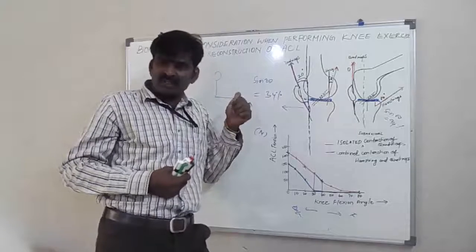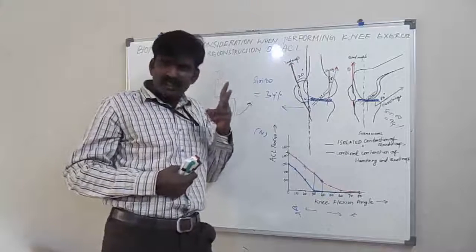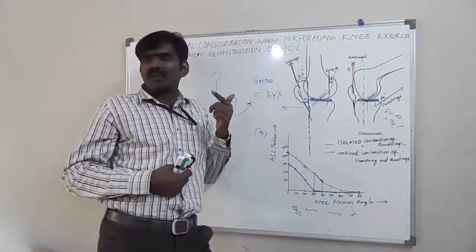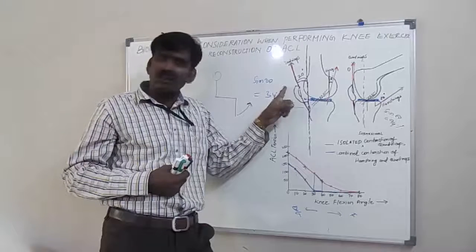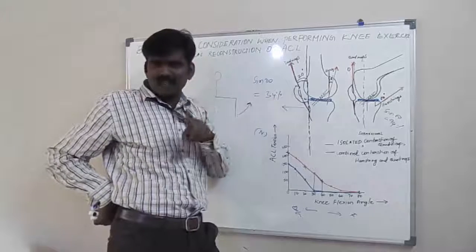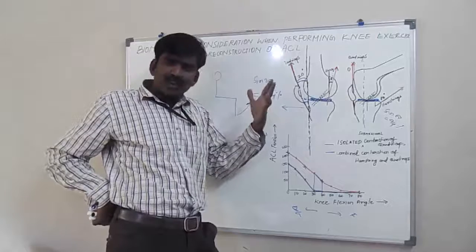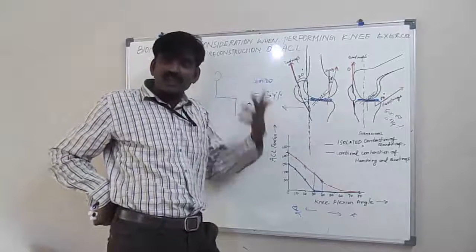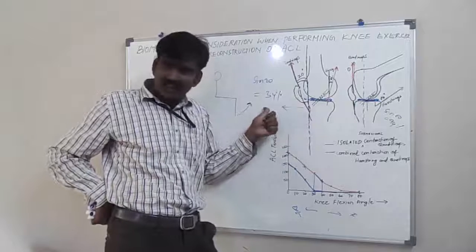Previously we were discussing the first principle. Clear? The second principle is that the magnitude of the tension in the ACL is directly proportional to the magnitude of the quadriceps activation. Okay, that is the second principle. So if you give more resistance to the quadriceps, there will be more translation of the tibia.